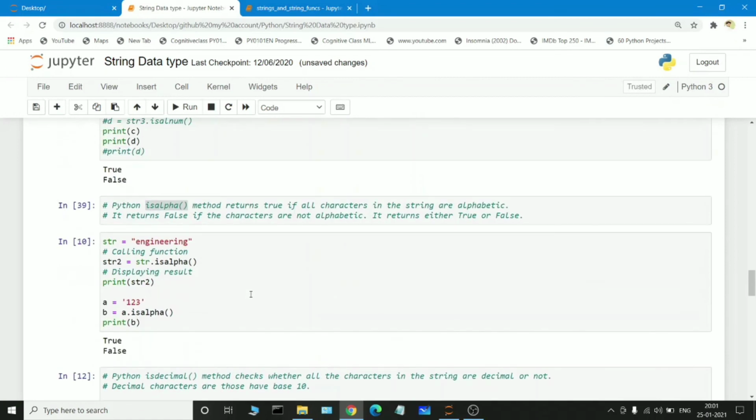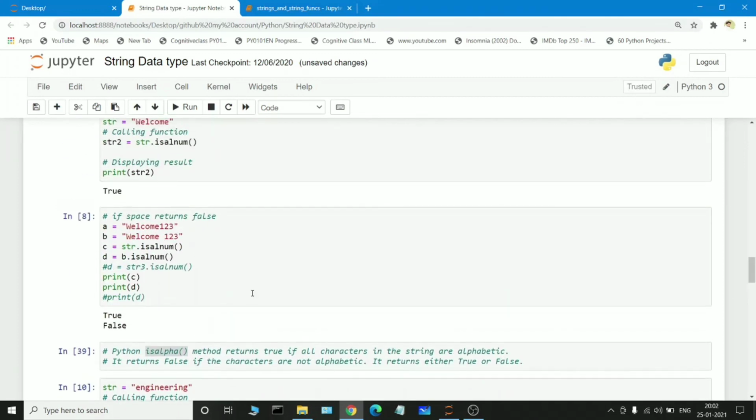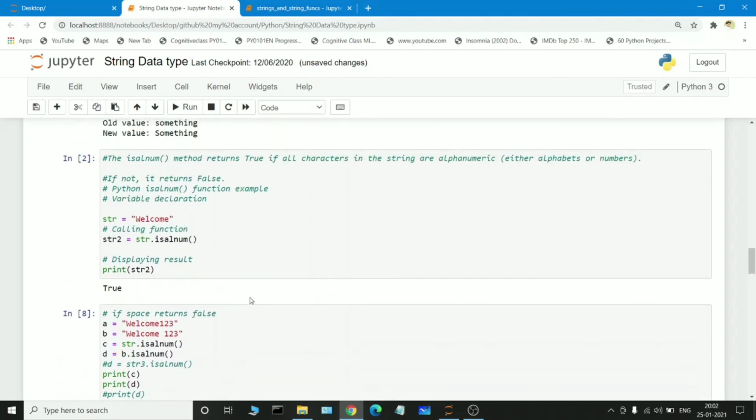So in this section we have a clear idea about the predefined functions in strings, and in the previous video we also had a clear idea about the plus operator as well as the comma operator, concatenating strings, string formatting, etc. In the next section we will get a clear idea about slicing operations and how slicing can be implemented with strings.